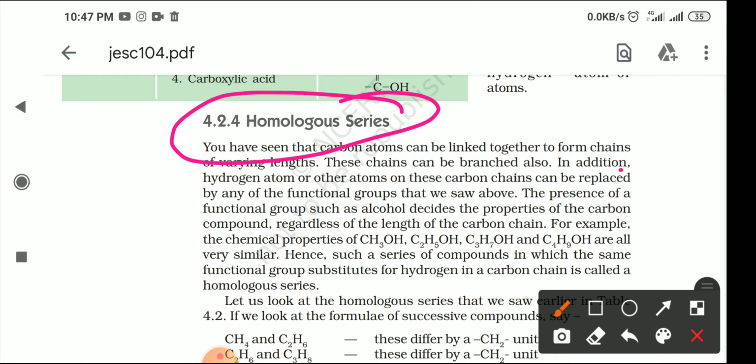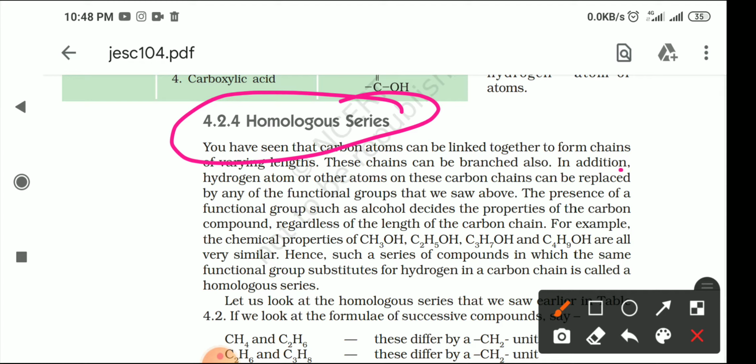Now, what terms do we use if a compound has one carbon atom? What do we use if a compound has two carbon atoms? And after that, what kind of bond they have, a single bond, a double bond, or a triple bond, we give names according to that. So before starting the homologous series, today we are just going to discuss the basics.